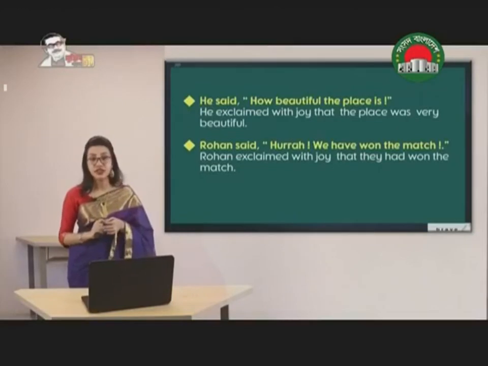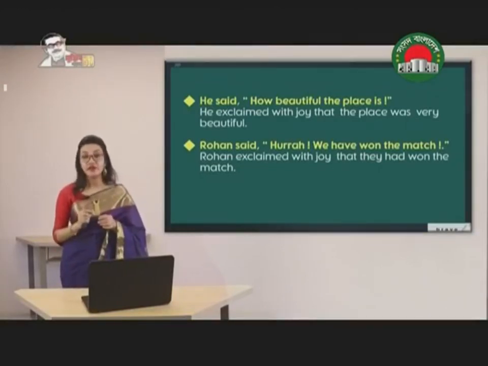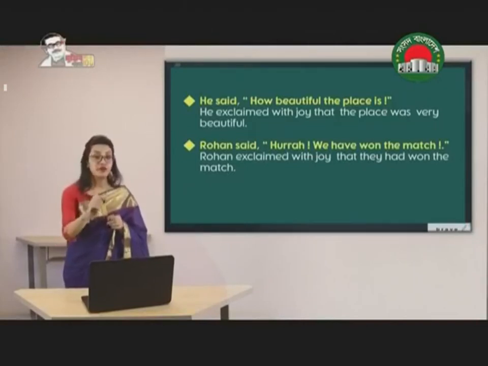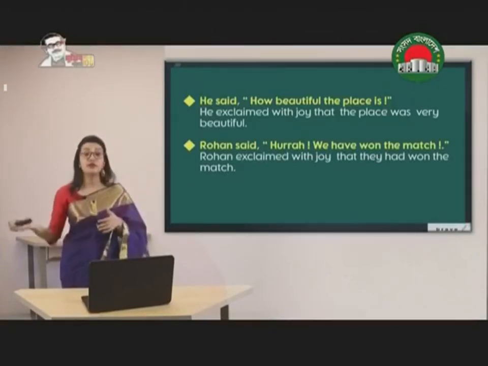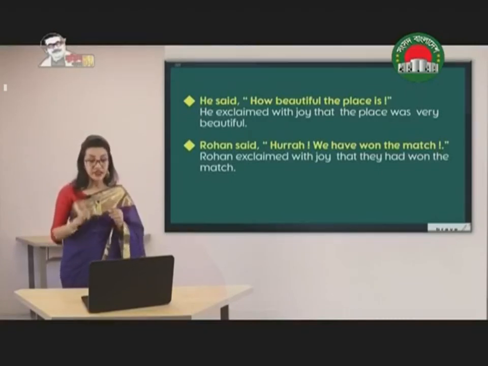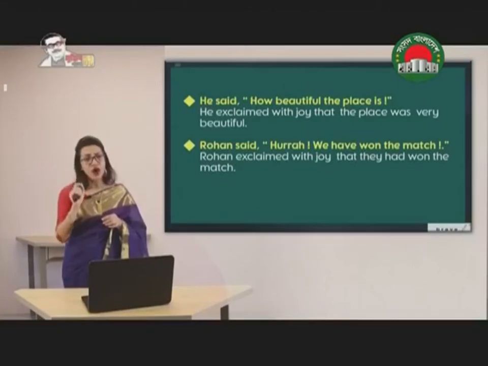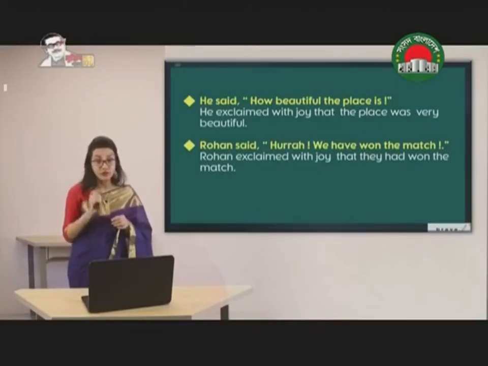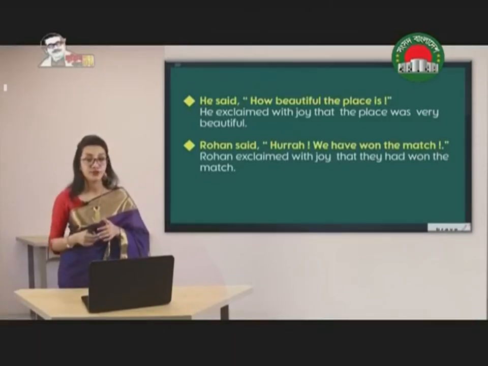That has been used as the connective, and then we have used very before the adjective because we have how here. How beautiful the place is. So we have written the place was very beautiful. Now why was? Remember, in case of assertive sentence, what have we learned?